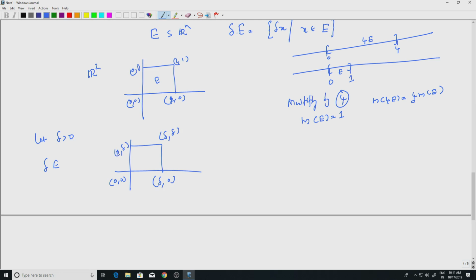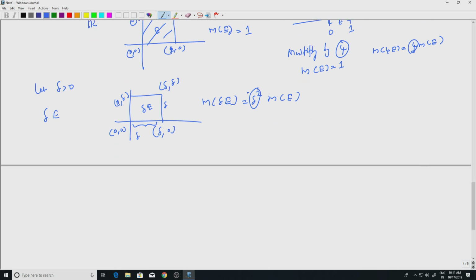The 2-dimensional Lebesgue measure of E is 1, the area of this square. The measure of delta E is the area of the square, with delta on each side, so that is delta square times the measure of E. So instead of 4 here I have delta square, not delta, because the power depends on the dimension. Similarly, if you go to R3, you will see that delta cube comes out.